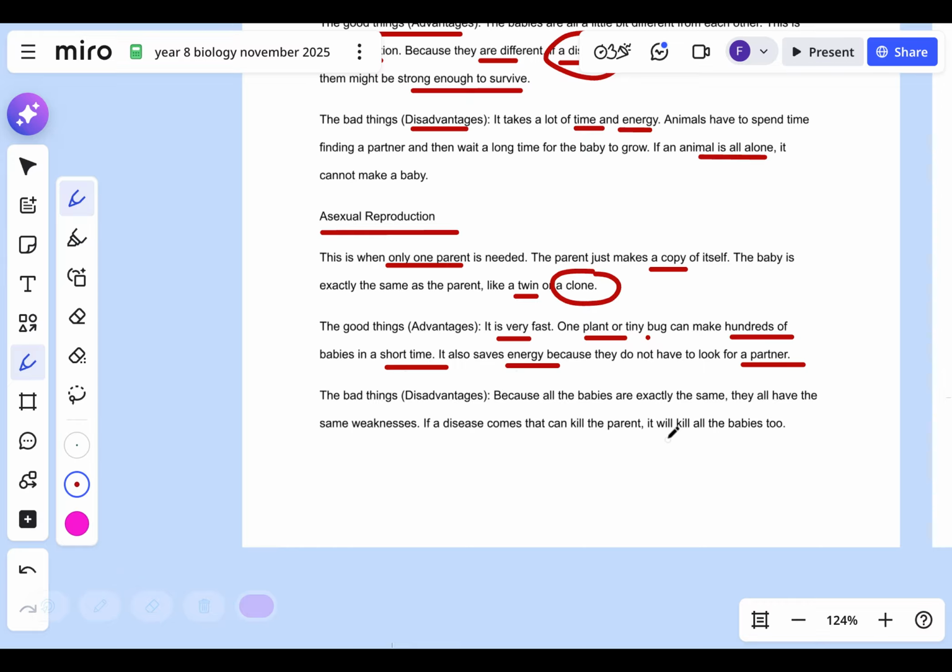Right, the bad things. And this is what I think is really important, where you look at science and you look at the impact of what people do. And I mean humans, I don't mean you guys. Because all the babies are genetic clones, they're exactly the same. They'll have the same weaknesses. If a disease comes and it will kill the parent, it will kill all the babies too.